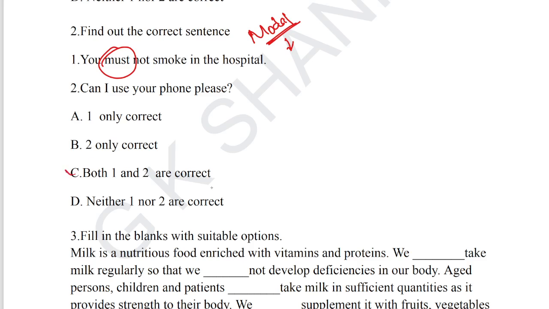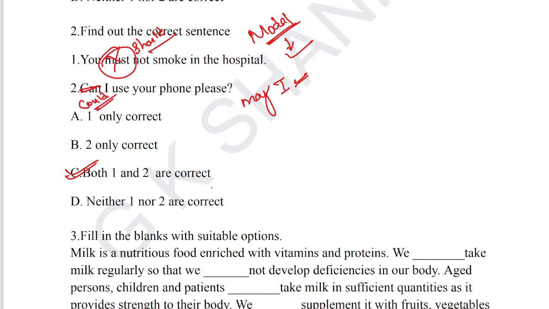So both 1 and 2 are correct, but we have some alternatives. You should not smoke in the hospital is also correct. May I use your phone please? It's also correct. So here we can use could I, also correct.